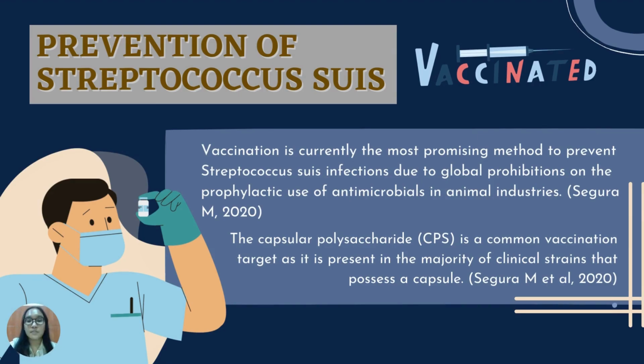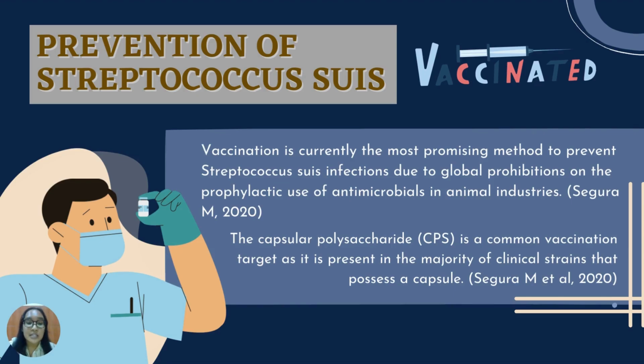Now I'm going to talk about the prevention of Streptococcus suis. Vaccination is the most promising method to prevent Streptococcus suis infections because of global prohibitions on the prophylactic use of antimicrobials in animal industries. So far, there's no vaccine that has been widely used and proven effective. In fact, only autologous vaccines are applied in the field, although the outcomes are inconsistent. Developing a universally cross-protective vaccine is extremely difficult because Streptococcus suis has a great genetic variety.